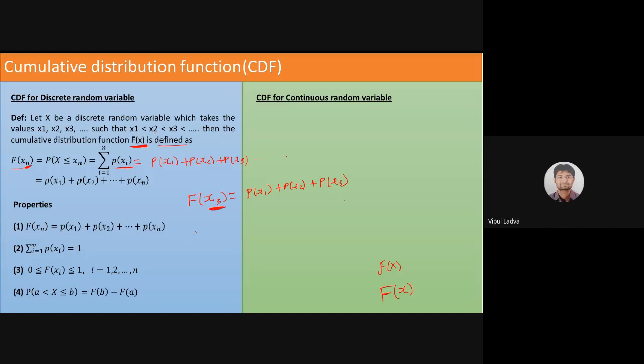If I'm finding it for x4, then I need to add one more term, p of x4. For capital F of x5, I will add one more term. If it is just capital F of x1, then it will be simply p of x1. अगर x2 है तो p of x1 plus p of x2. So hopefully it is clear to all of you what the cumulative distribution function is.